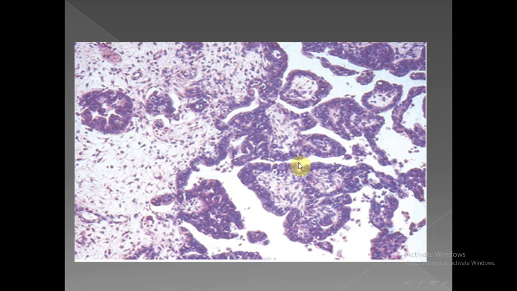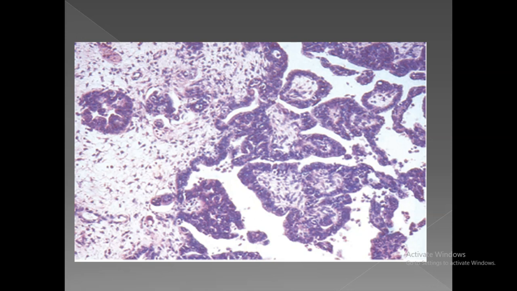Microscopically, papillary serous cystadenocarcinoma consists of multiple complex papillary structures lined by malignant columnar epithelium with atypical or malignant cellular features, and the most important feature to differentiate between the borderline serous tumor and the malignant serous tumor is the presence of stromal invasion. Presence of invasion or stromal invasion is a characteristic feature of malignant serous tumor, serous cystadenocarcinoma, while